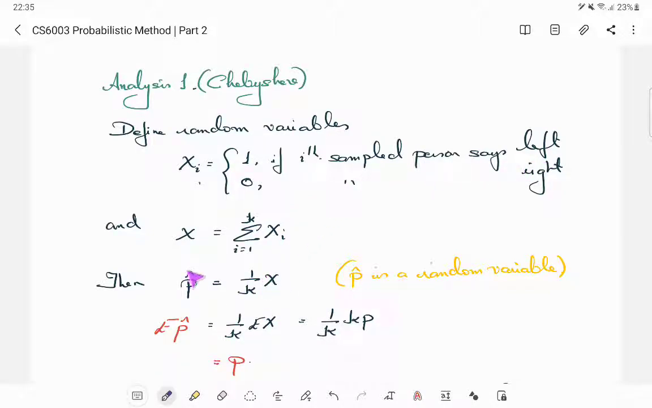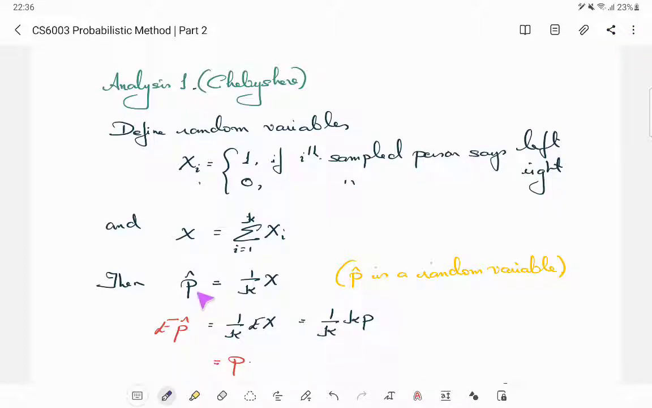Now also notice that your estimate is actually a random variable. Your X is a random variable, so 1 by k times X is also a random variable. What we report as an estimate for p is random, but there is no randomness in p. P is just the probability of each of those indicator random variables giving 1, or in fact, if you know the entire population, there is no randomness in p if you know how many people will vote for left. But our estimate is a random variable. Why? Because our estimate is based on random samples. It's a function of those random samples, and hence it's a random variable.